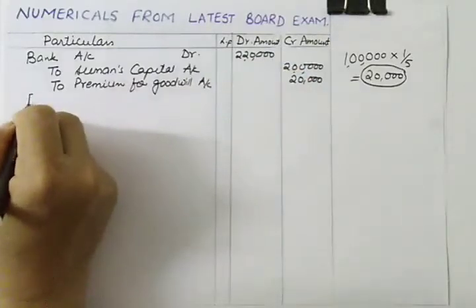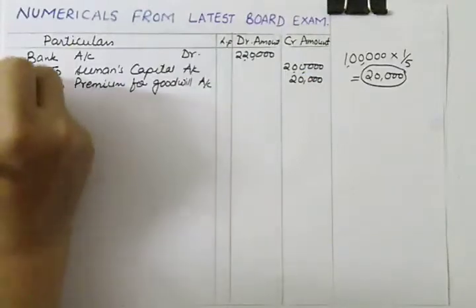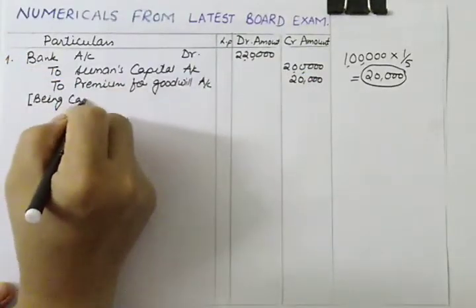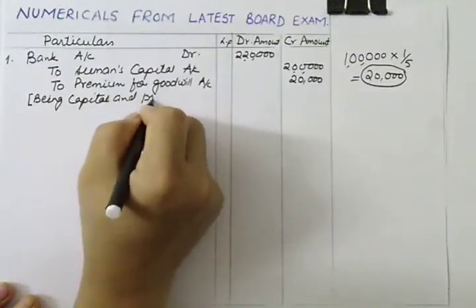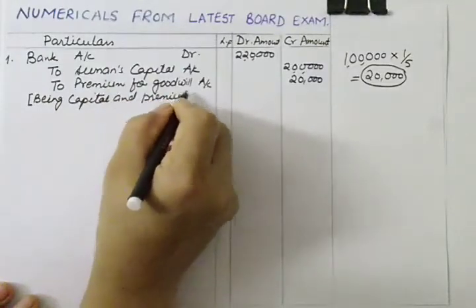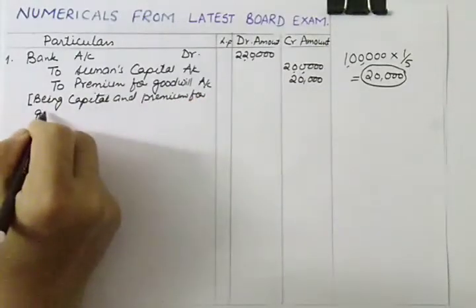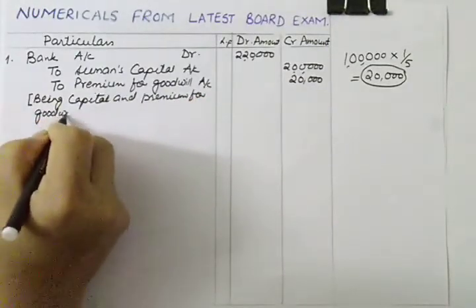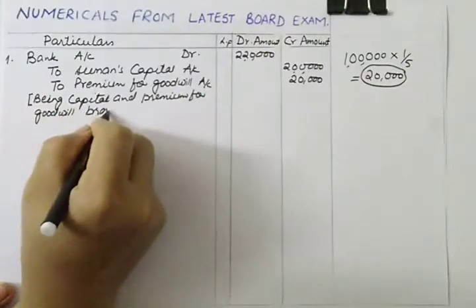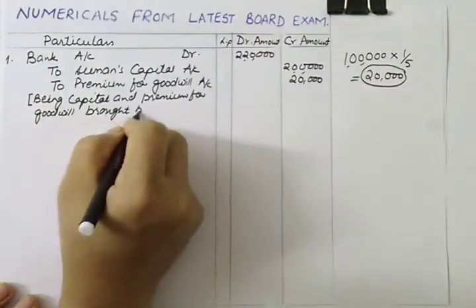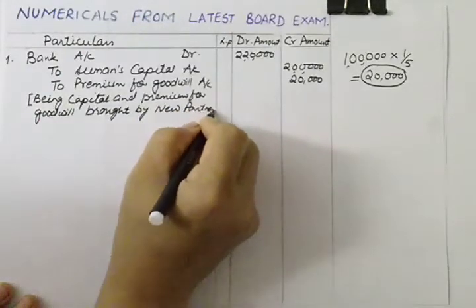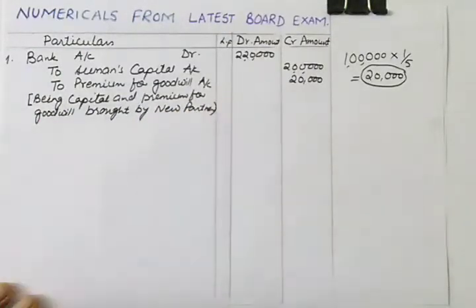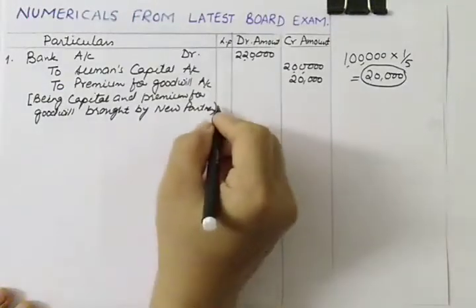You need to mention the narration: being capital and premium for goodwill brought in by new partner Suman. You can mention the name of the partner, Suman.